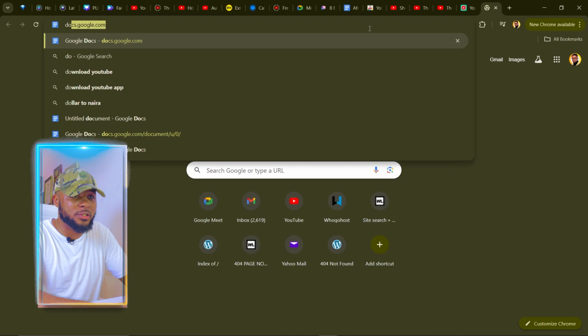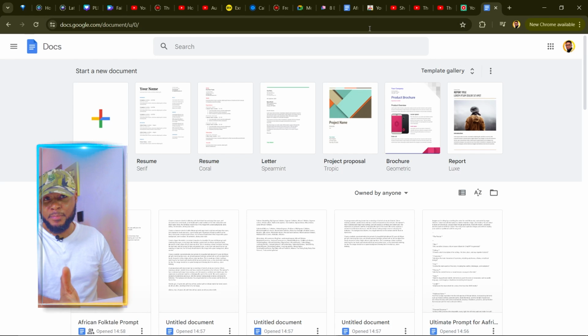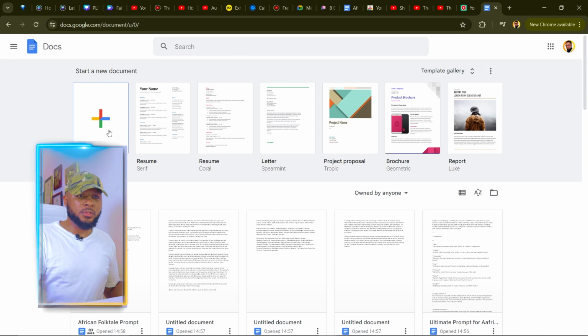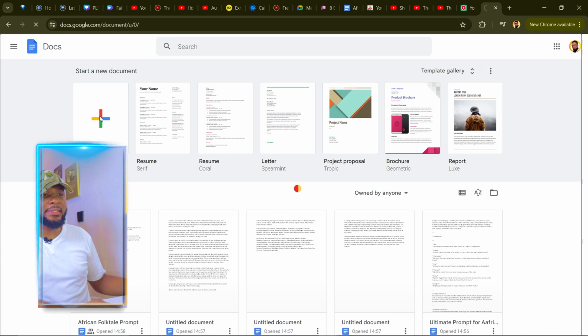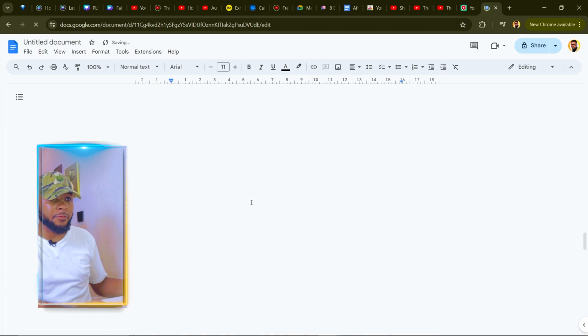So we go over to docs.google.com. I love using Google Docs because it's online. I can access it from any of my devices and any part of the world that I'm in. It's very easy to use. So I'm going to click on blank document and I'm going to paste it here. So I'm going to right click and paste without formatting.